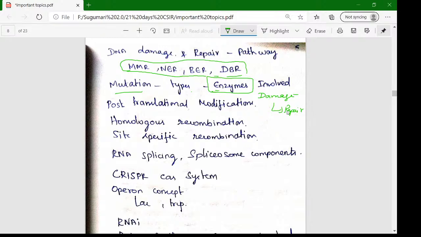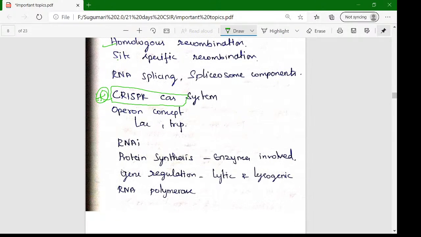This is the thing in the match the following related question. And homologous recombination is very important. And then site-directed recombination, DNA splicing, spliceosome components, and a very, very important topic is CRISPR-Cas. CRISPR-Cas is the most repeatedly asked question in the last 2 years of questions.